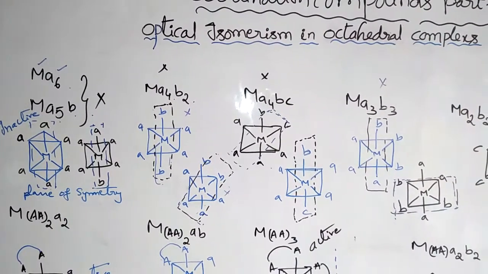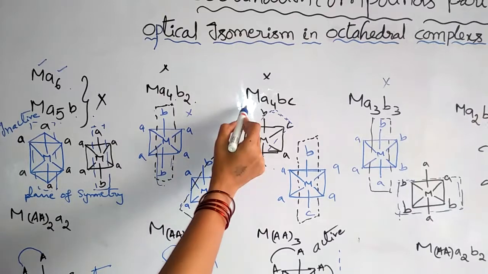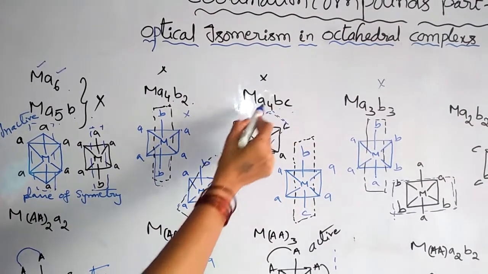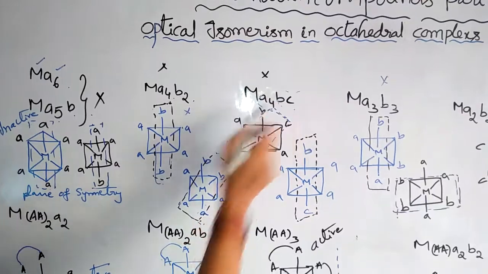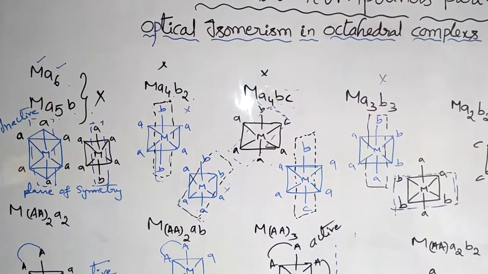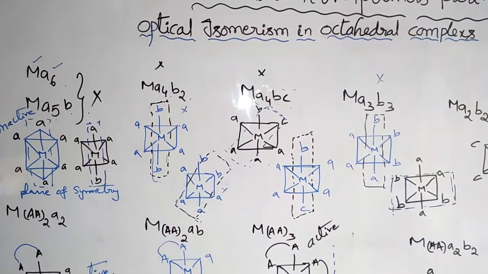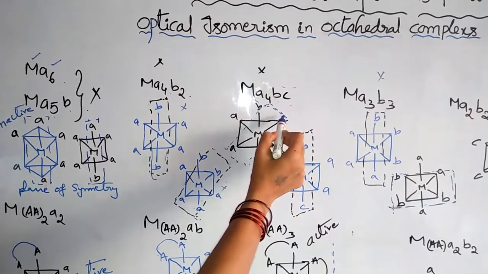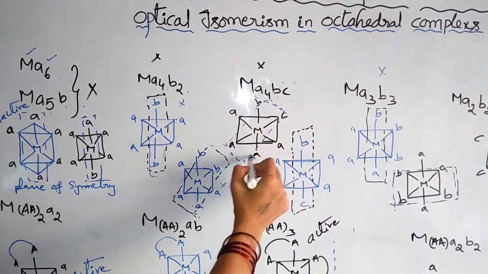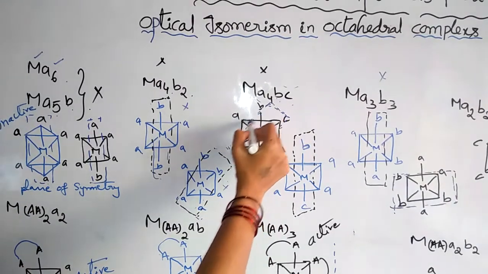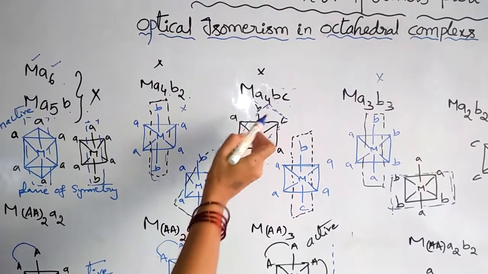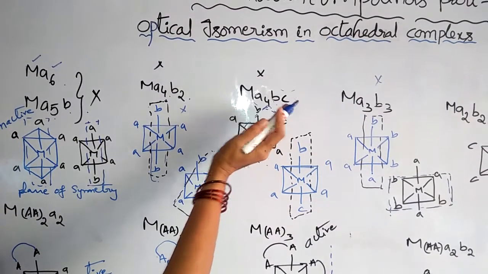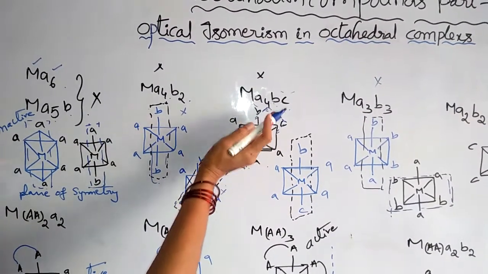Next we have to go through M4BC. Here 4 same ligands, two different ligands. This is the structure of the compound. We have to pass one imaginary plane like this. This one can divide into two equal halves.